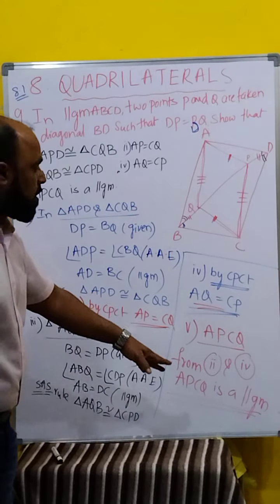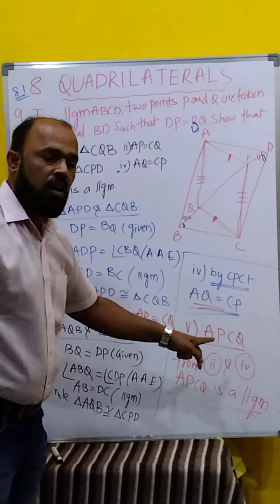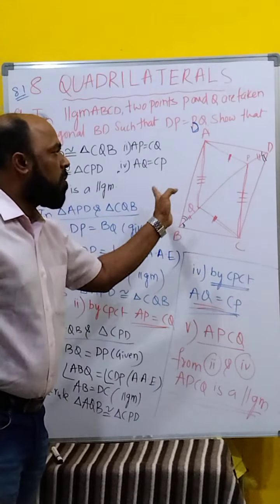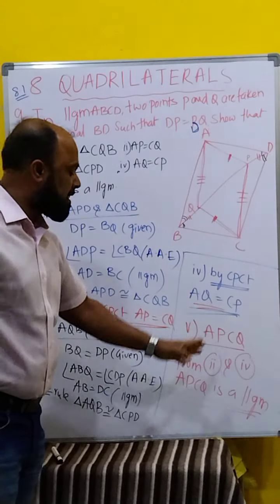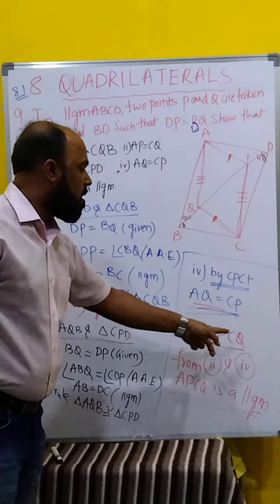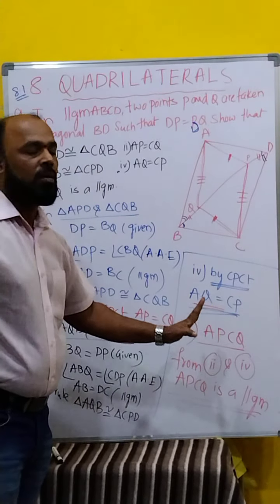Now finally the fifth one. From 2 and 4, if in a quadrilateral the pairs of opposite sides are equal, then it is a parallelogram. Therefore, APCQ is a parallelogram. Clear, children?